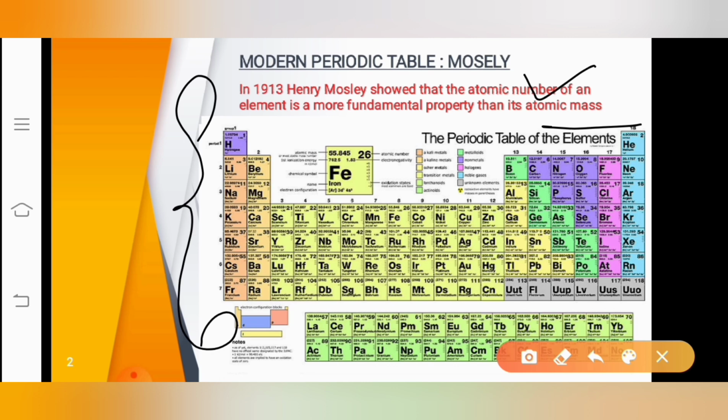We have learned about the limitations in various stages. Till now we have learnt about Dobereiner's triads, Newlands' law of octaves, and then Mendeleev's periodic table also. When we were learning all these, we found some limitations in those periodic tables. All this was because of the atomic mass, because they were arranging the elements on the basis of the atomic mass. But now Moseley said that instead of using the atomic mass, let us use the atomic number in the periodic table so that it can overcome a lot of limitations. Clear?